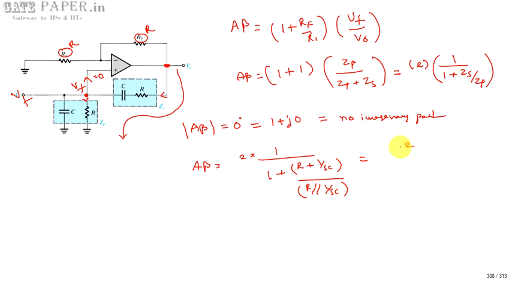So you can write it as 2 divided by 1 plus (R plus 1 by SC), which is (1 plus SCR) divided by SC, divided by ZP, where again a 1 plus SCR by SC term appears, so the SC cancels.